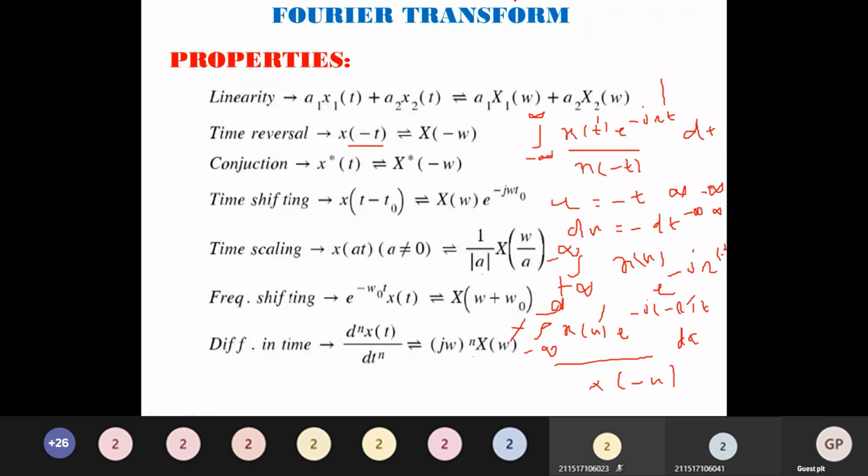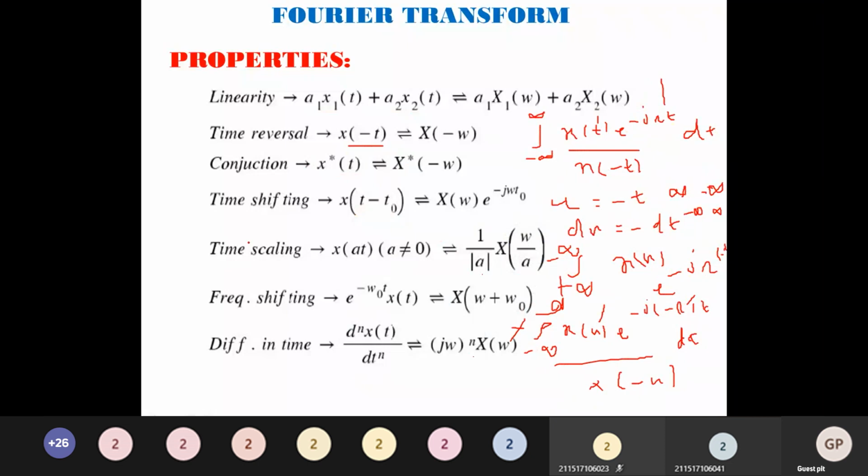But for the time constraint, we mainly focus on the properties alone. So the linearity property: a1 x1 of t plus a2 x2 of t gives a1 X1 of omega plus a2 X2 of omega.